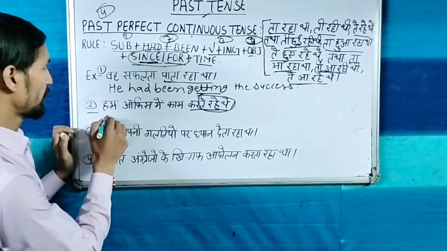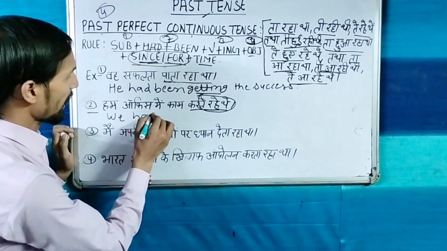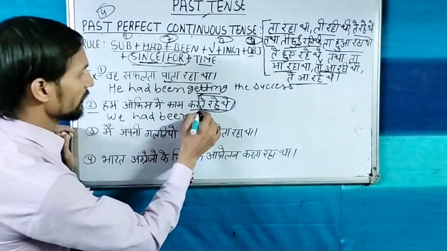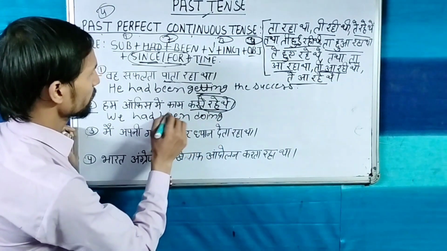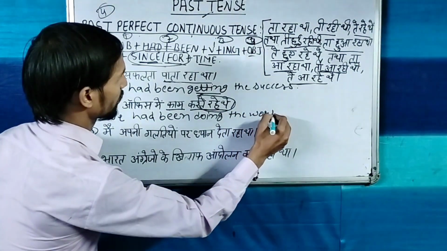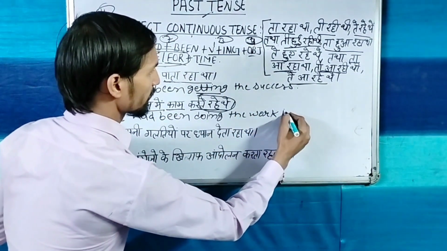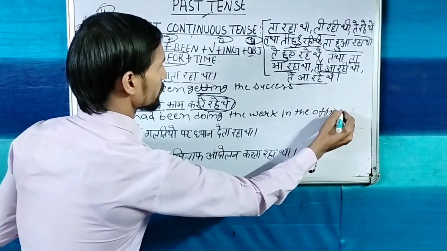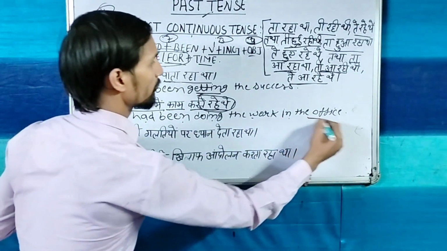So let's make subject we with we, we will use had, and after had been, करना, this is the verb, doing, we had been doing the work. ऑफिस में, in the office.